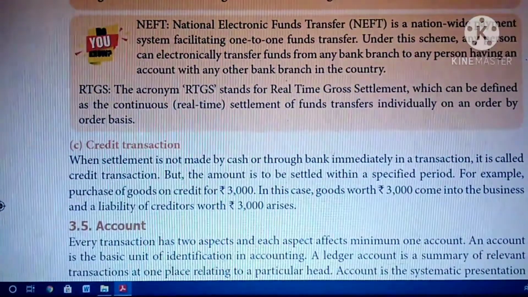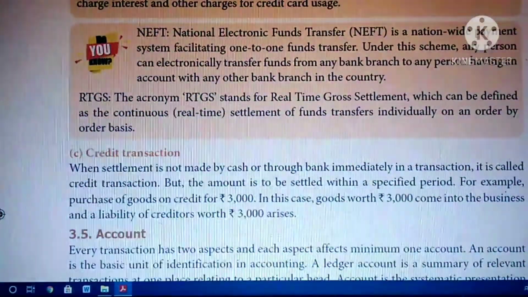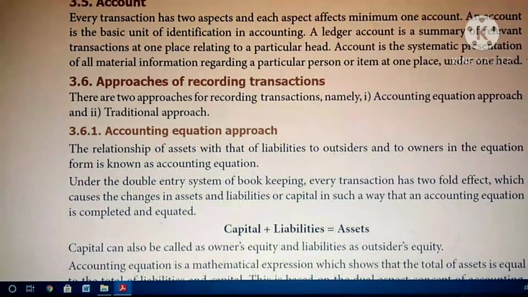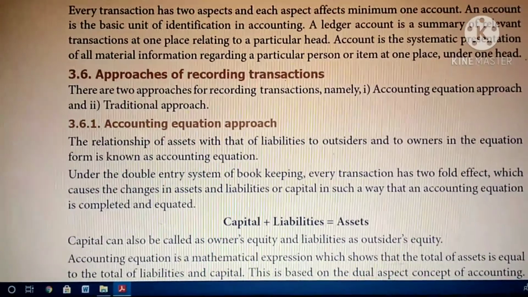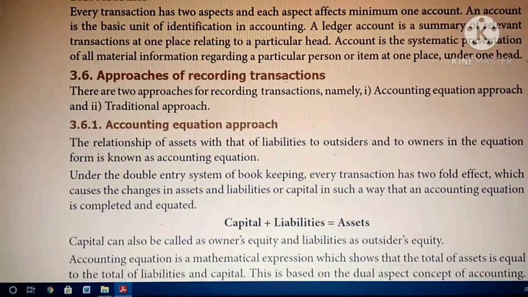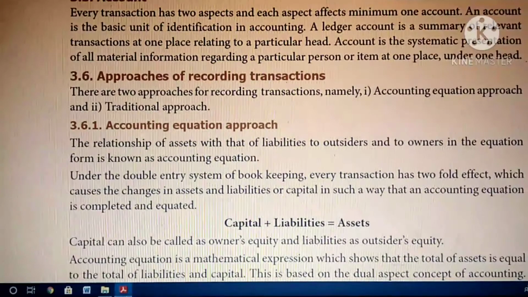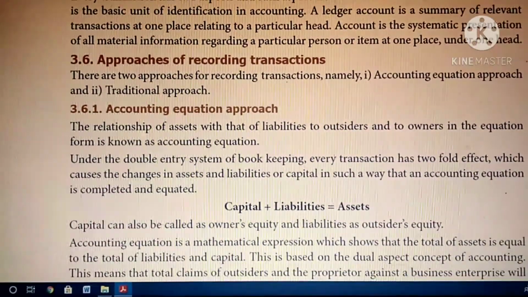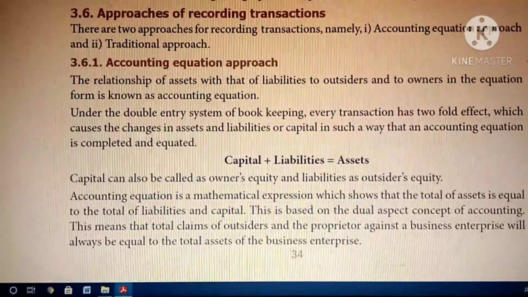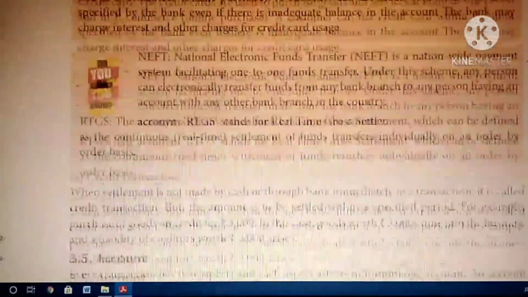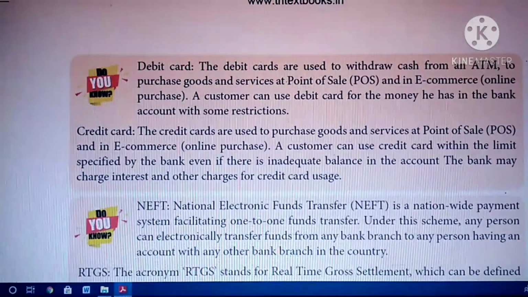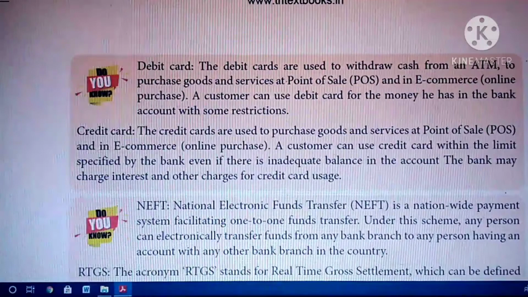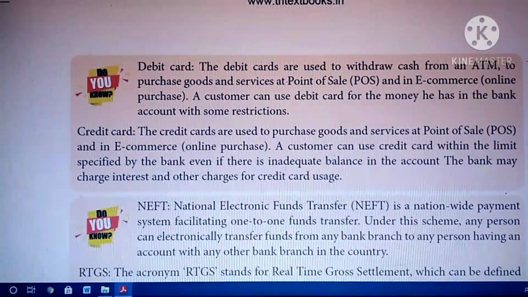So that's it. Next class we will see the accounting equation approach of recording transactions. Through the accounting equation approach, the sums start. So probably next class we will start the theories as well as problems, children. So learn the double entry bookkeeping. Learn all the theories. See you next class.